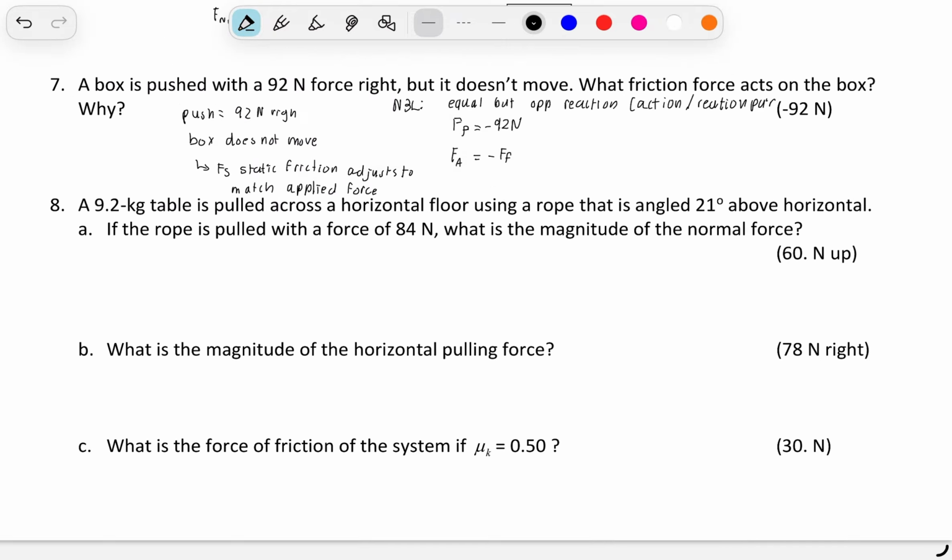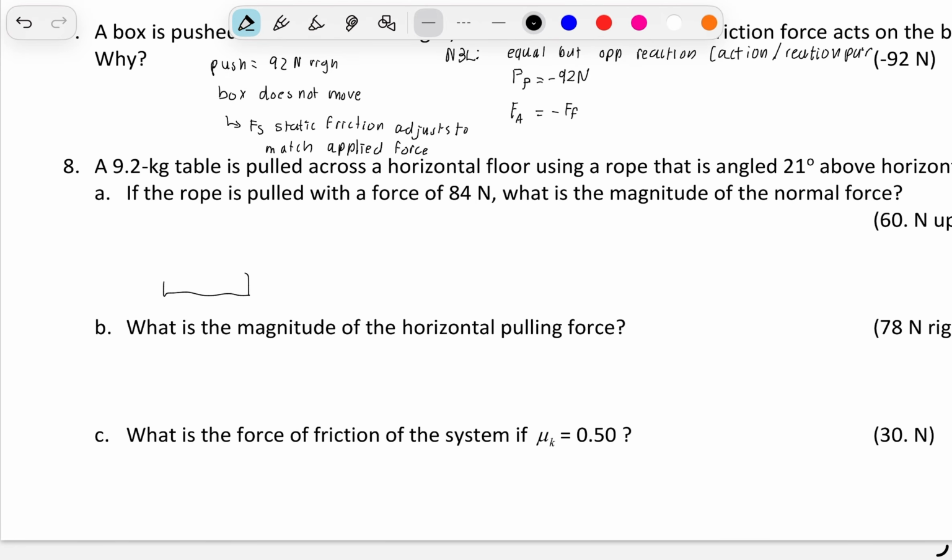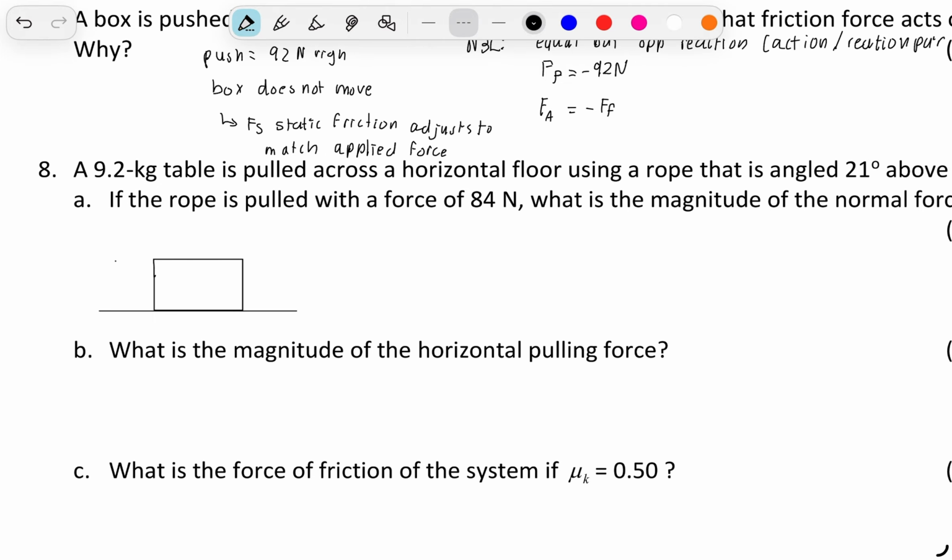A 9.2 kilogram table is pulled across a horizontal floor using a rope that is angled 21 degrees above the horizontal. If the rope was pulled with a force of 84 newtons, what is the magnitude of the normal force? This mass is going to be the table. This is going to be the floor. It's pulled across a horizontal floor, 21 degrees above the horizontal, with 84 newtons.